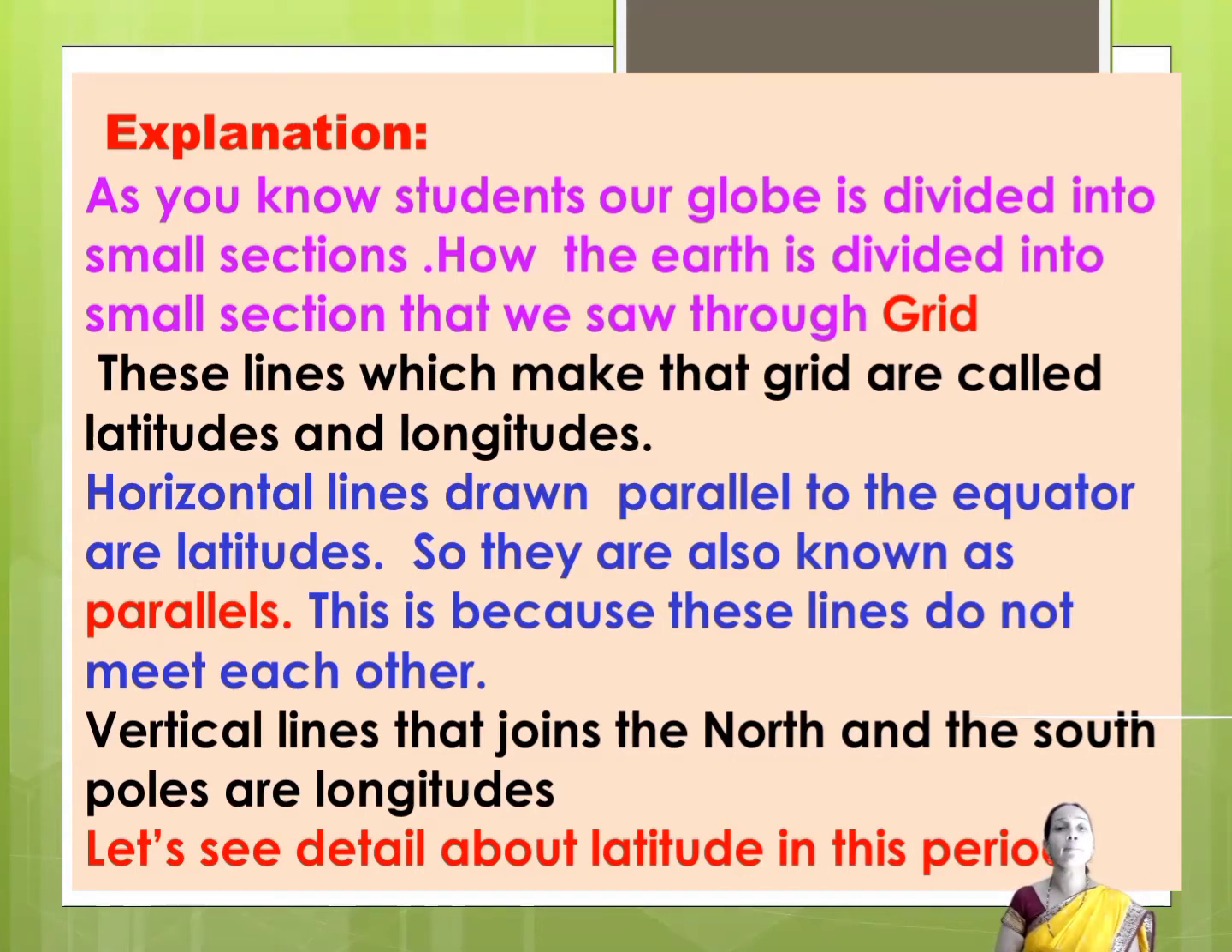Horizontal lines drawn parallel to the equator are latitudes. So they are also known as parallels. This is because these lines do not meet with each other. That's why those lines are called parallels. Vertical lines that join the North and the South Pole are longitudes. Let's see the detail about latitude.